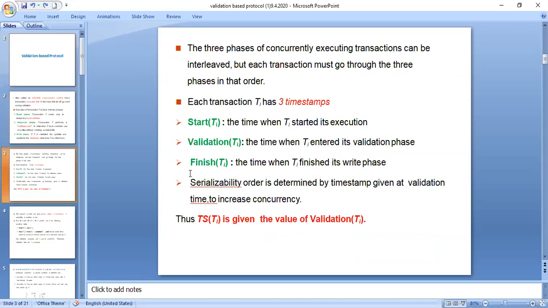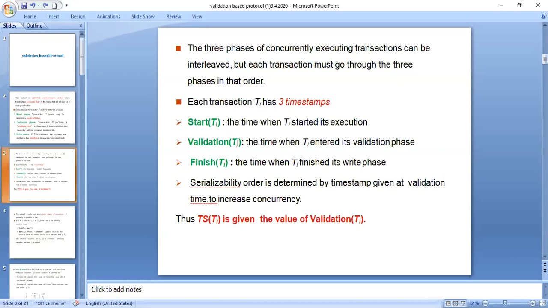So for all these phases, you will be providing certain timestamps. Each transaction is said to have certain timestamps. Those are three: start, validation, and finish. When TI denotes a transaction, let it be transaction 1, transaction 2, or transaction N, start of TI determines the time when a particular transaction, let us suppose T1, has started its execution.